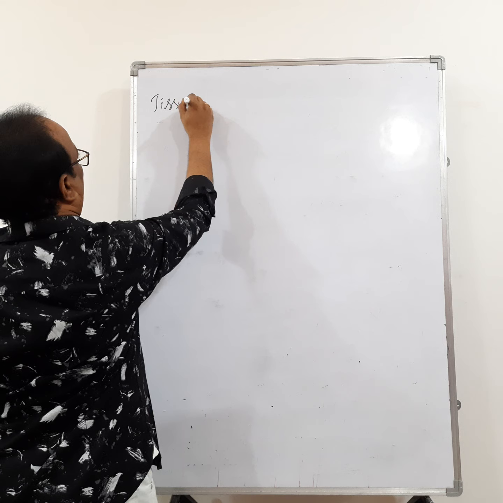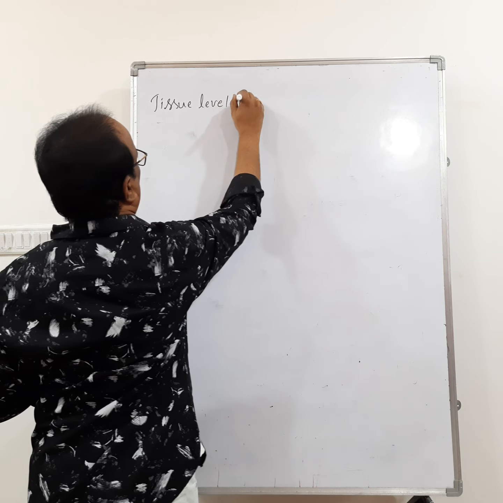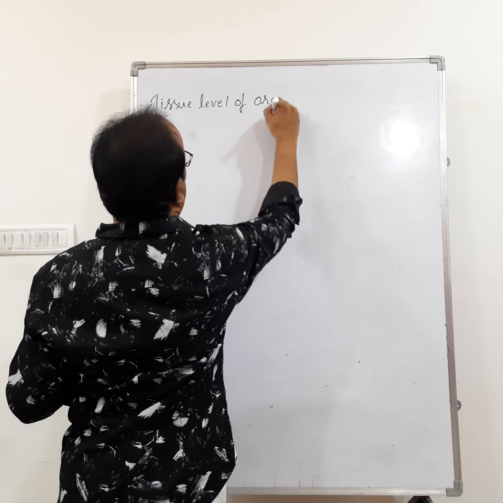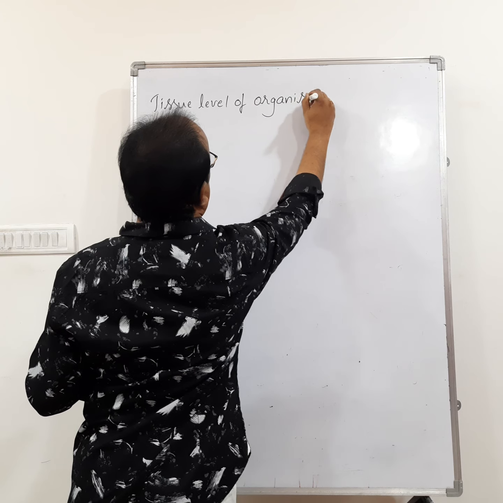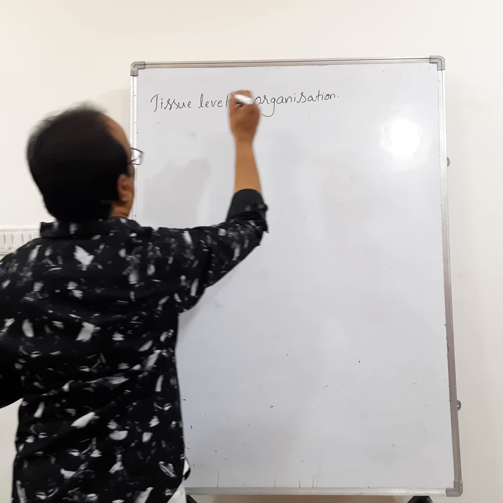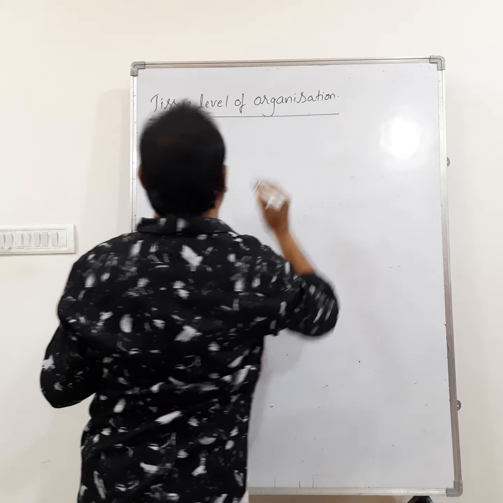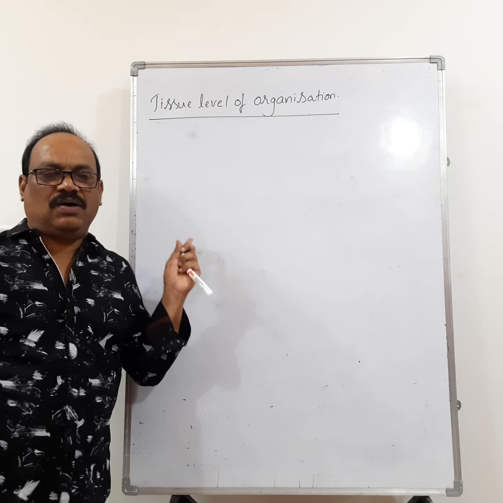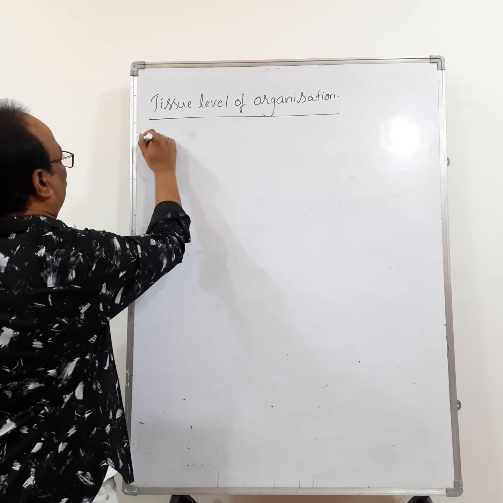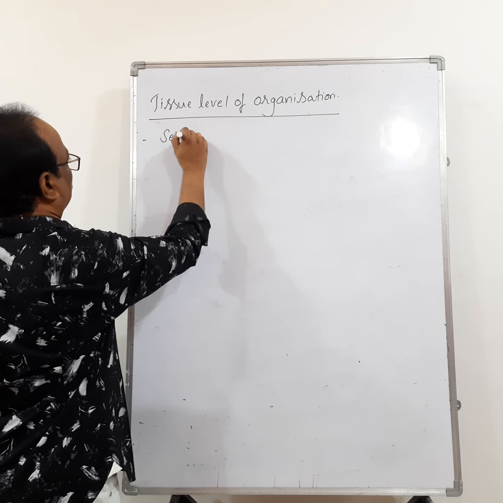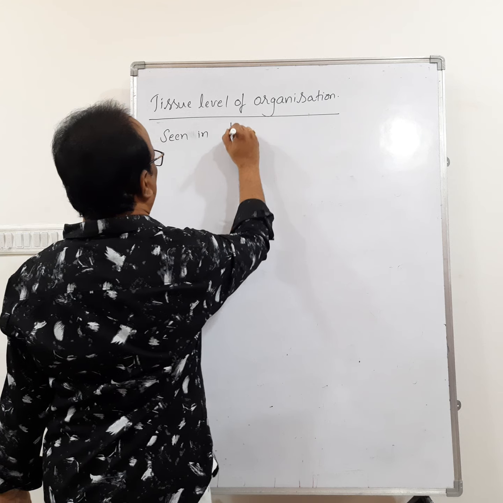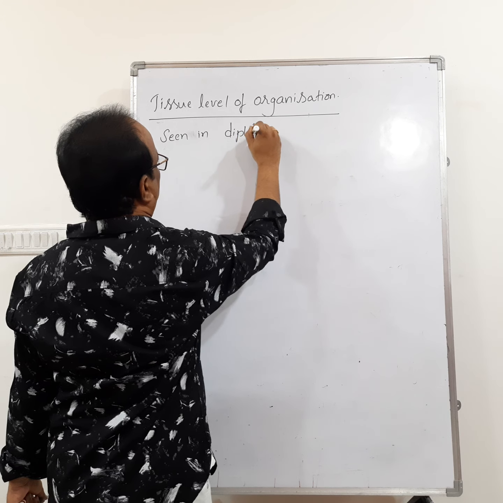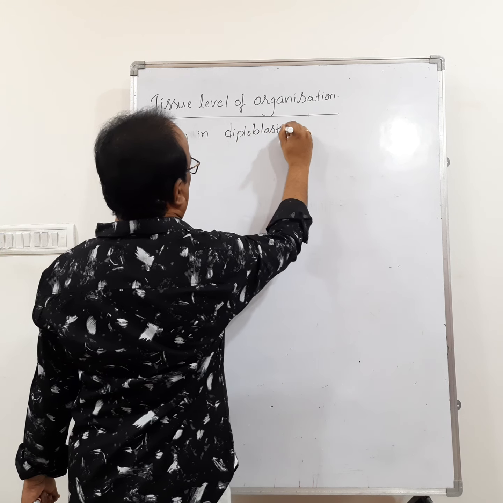Now the second one, tissue level of organization. Where can we see tissue level of organization? Tissue level of organization is seen in diploblastic animals.